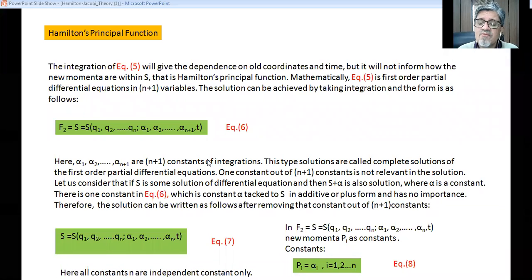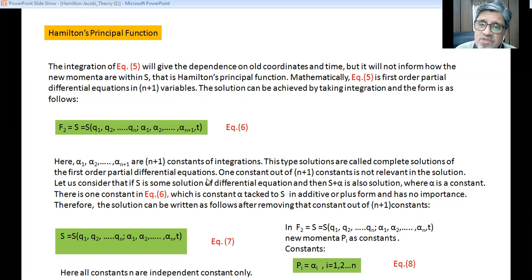We know very well, whenever we try to solve a differential equation, we integrate it, and whenever we integrate it, we have a constant of integration. So we have n plus 1 partial differential equations, and when we integrate them, we have n plus 1 constants. So alpha 1, alpha 2 up to alpha n plus 1 are n plus 1 different constants obtained after integration. This type of solution is called a complete solution of first order partial differential equations.